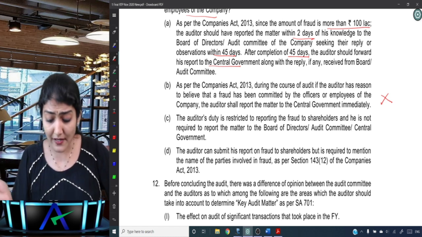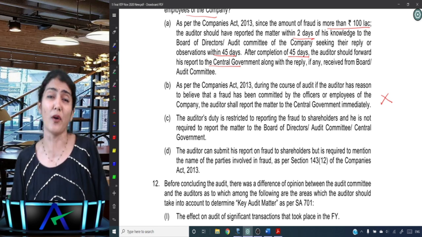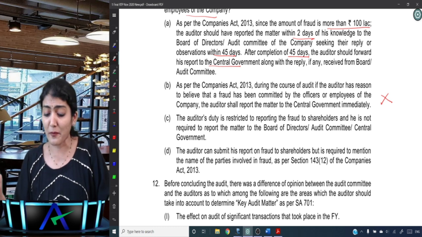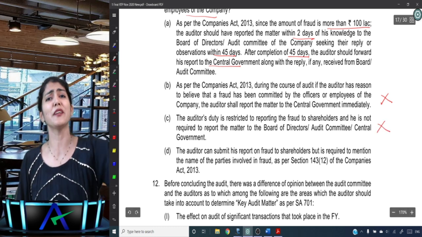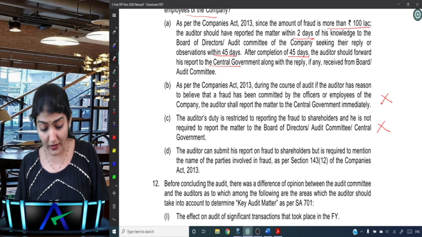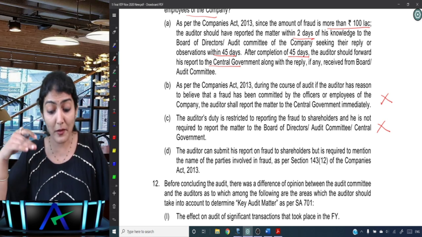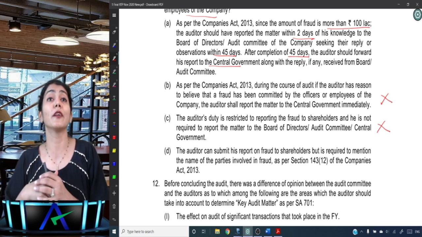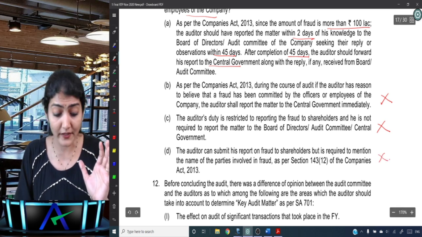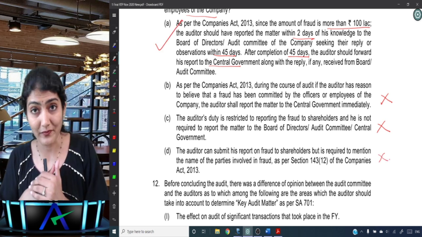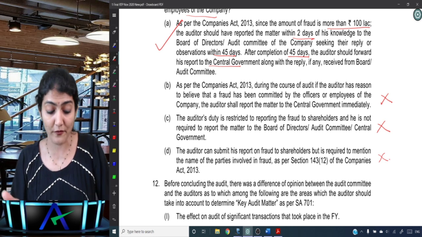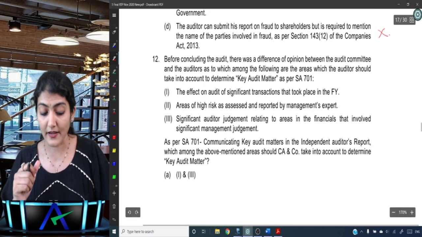Right, the auditor's duty is restricted to reporting the fraud to shareholders, and he is not required to report the matter to board and audit committee and central government. We are not required. He says directly only to shareholders. Okay, the auditor can submit his report on fraud to shareholders, but is required to mention the name of the parties involved in the fraud as per section 143.12. Right, so now report to shareholders as per 143.12. No, as per 143.12 you have to report it to the CG. Yes, you have to report it to the CG, and these procedures, 2 days, 45 days and after 45 days seems appropriate, right? So A is the correct option, right?